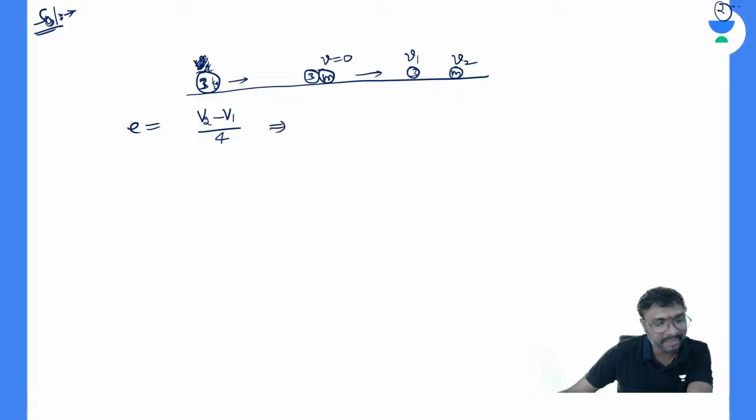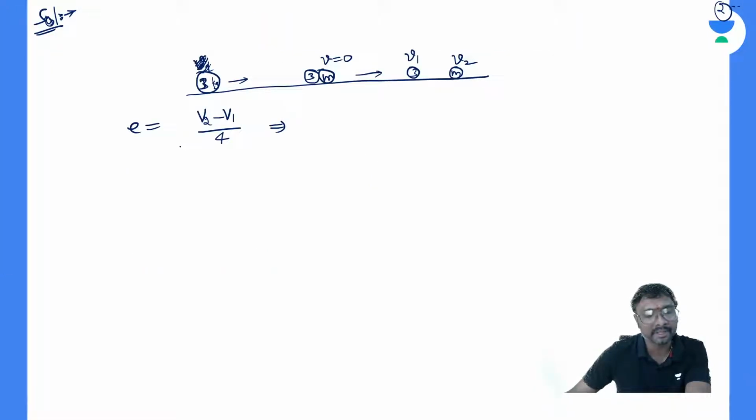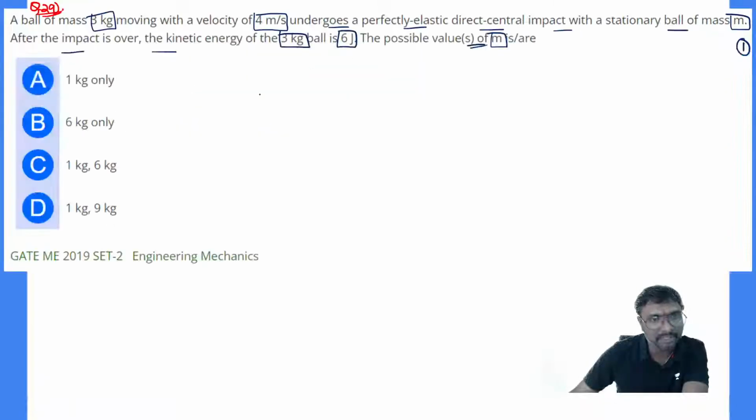Or you can also take it as what, right? What is it? You can say it, everyone. So what is it? 4 meter per second? Yes or no? Yes, 4 meter per second you can say, or impact. What is that impact? Impulse, you can say, right? Impulse is nothing but this velocity divided by which one? You can say e value, v2 minus v1 by this 4 only now.